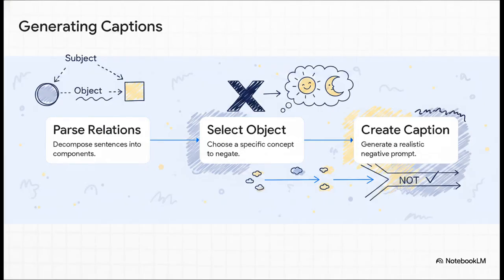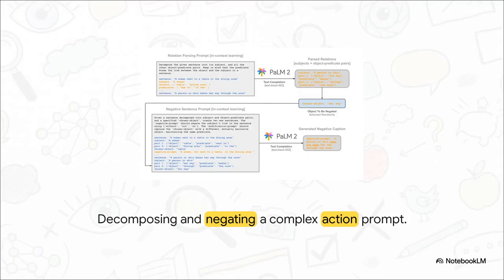Now, for the methodology, let's see how they actually built this. To make these traps convincing, they couldn't just throw the word not randomly into sentences. So they used a large language model to meticulously break down positive sentences into subjects, objects, and predicates. Then, they selectively flipped a single concept to create a highly realistic distractor. For example, let's take the sentence, "A person on skis makes her way through the snow." The system elegantly breaks this down, pinpoints the action, and transforms it into a perfectly fluent negative prompt. A person on skis does not make her way through the snow. It sounds totally natural, right? Which is exactly why it makes such a fantastic test for these models.